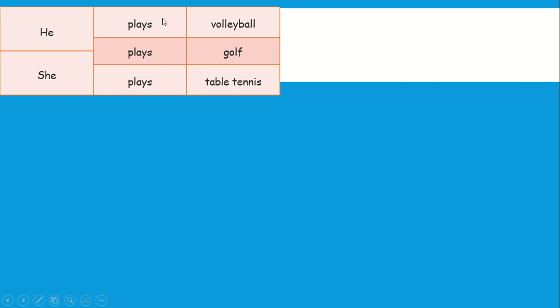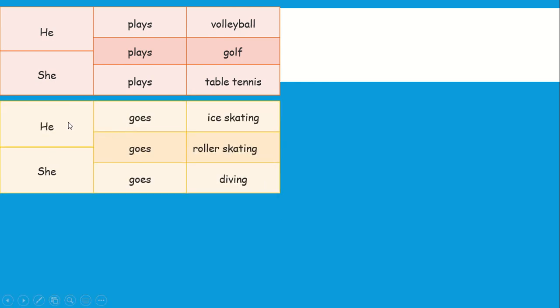So, do you notice here that we use the verb plays with these sports? Okay? Look at the other box. Here we have he goes ice skating. He goes roller skating. She goes diving. Okay? Here we use the verb goes.